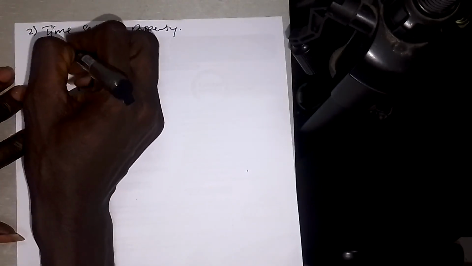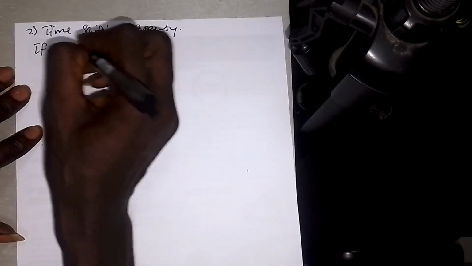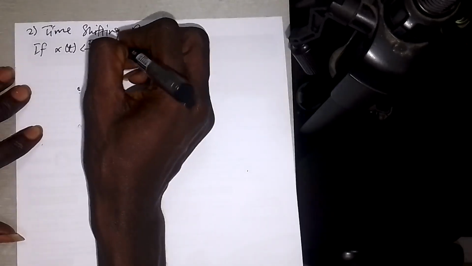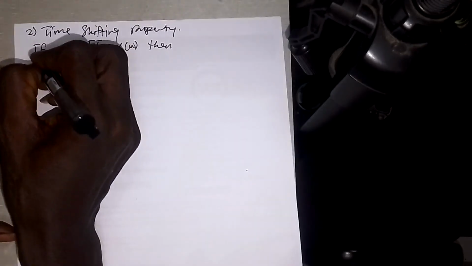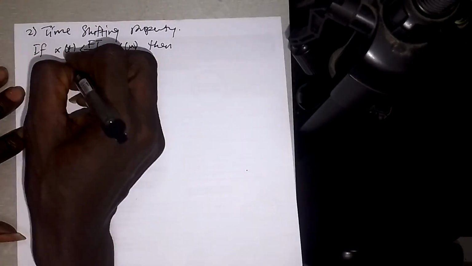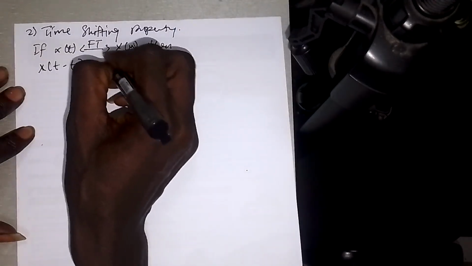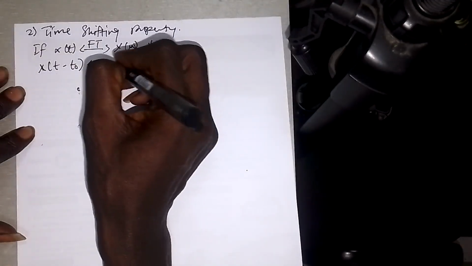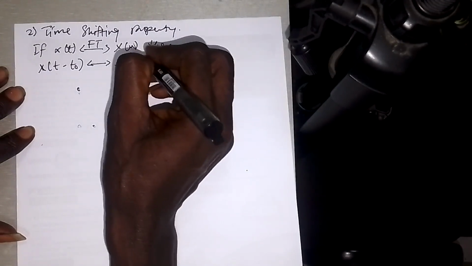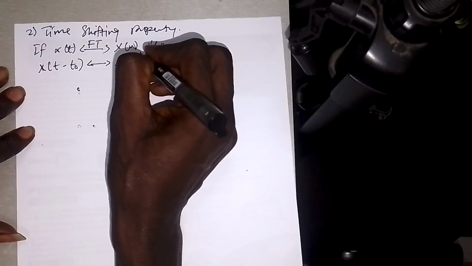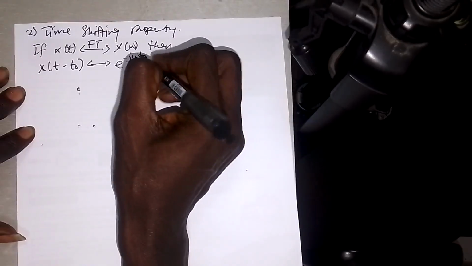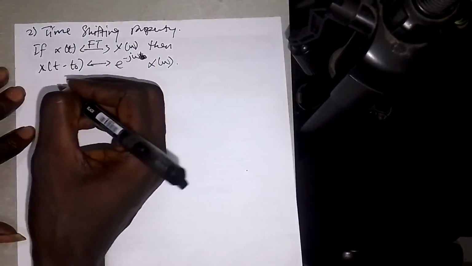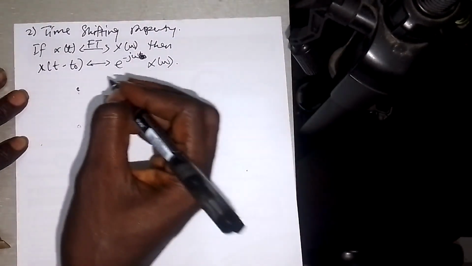The time shifting property says that if x of t gives a Fourier transform X of omega, then time shifting means that x of t minus t naught will give you e to the minus j omega t naught times X of omega.